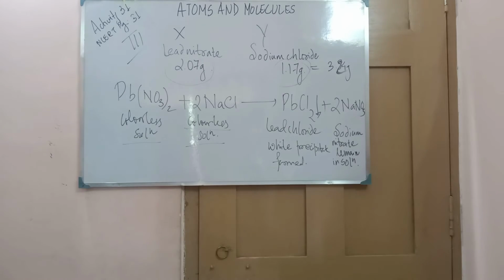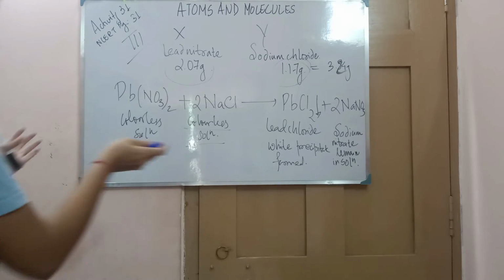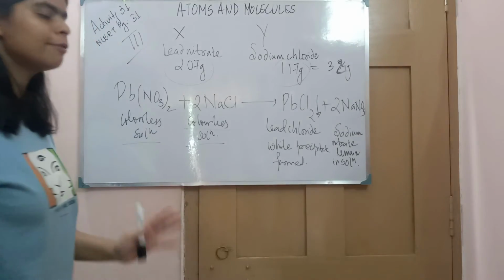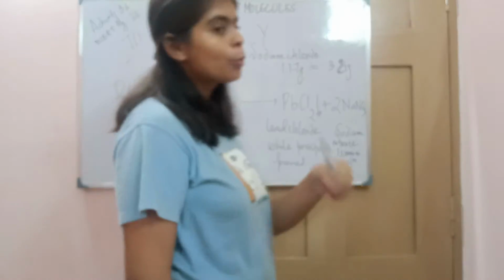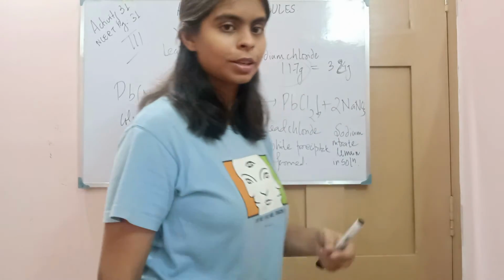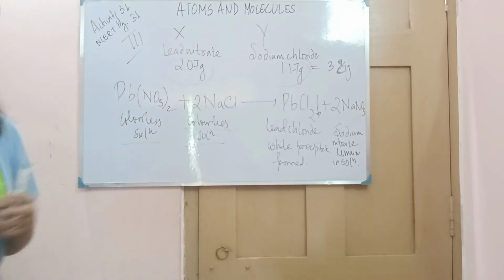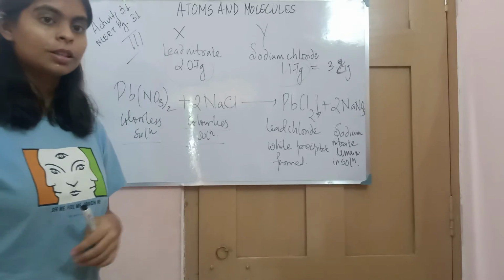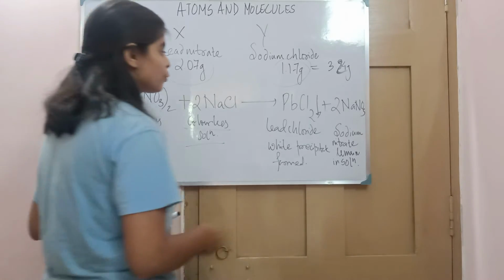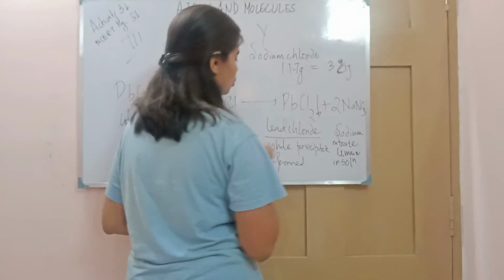Now when you are mixing these two solutions, they will react, and as soon as they react, you will see again a white precipitate forming. This white precipitate is of which compound? This is lead chloride.